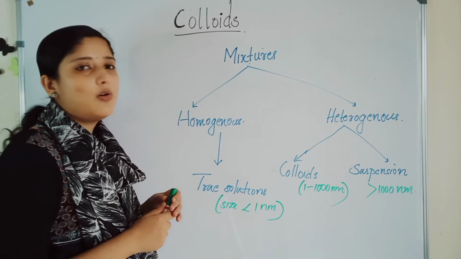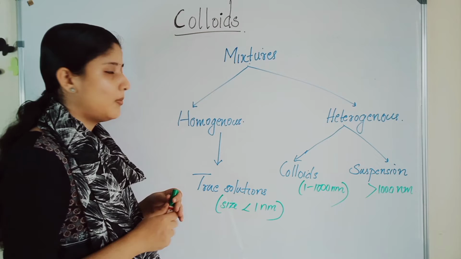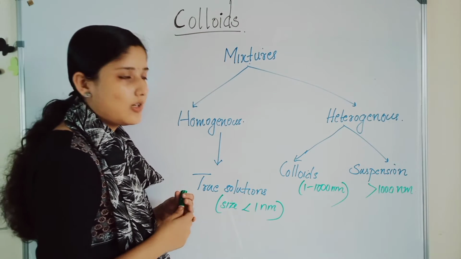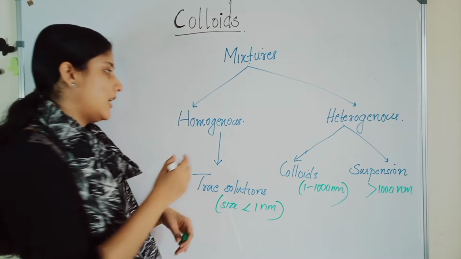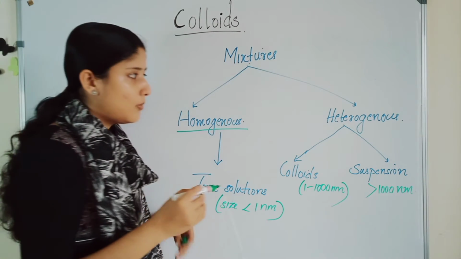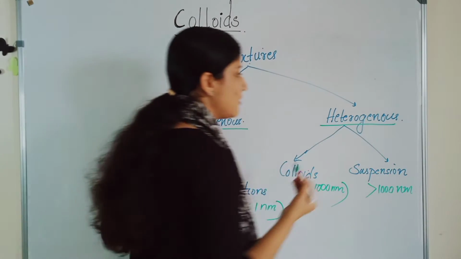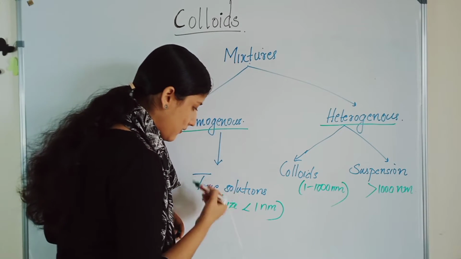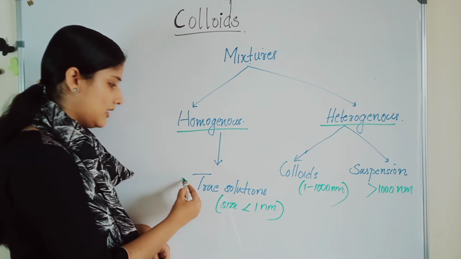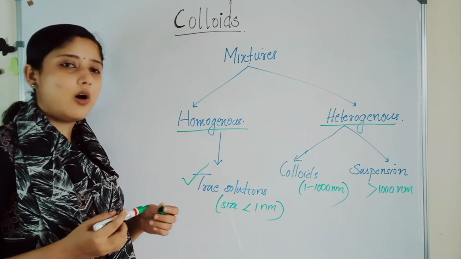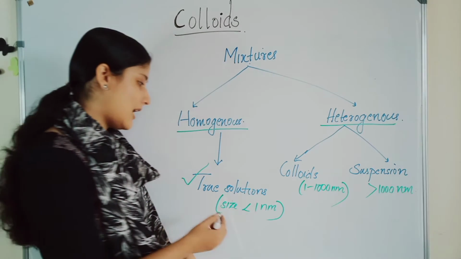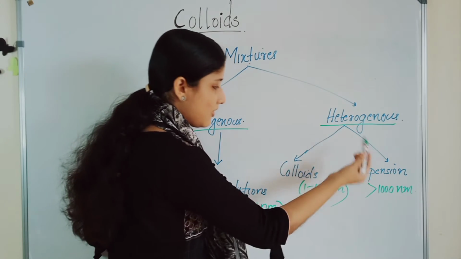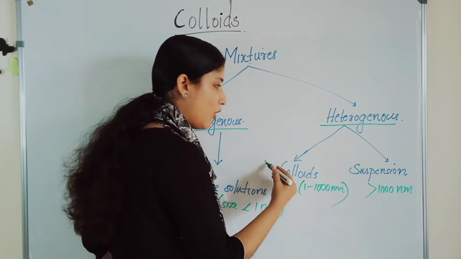Students, we have already studied in our 9th class about mixtures. Mixtures are of two types mainly, homogeneous and heterogeneous mixtures. Homogeneous means only one type of molecule or particles, and heterogeneous means more than one type of particles. Homogeneous mixtures are also classified as true solutions. This may be a new term. They are true solutions because of their particle size, which is less than 1 nanometer. The heterogeneous substances are classified into two types, colloids and suspensions.